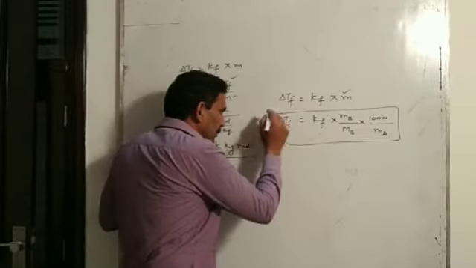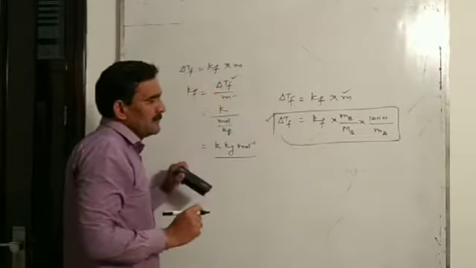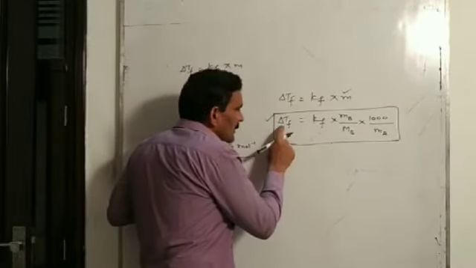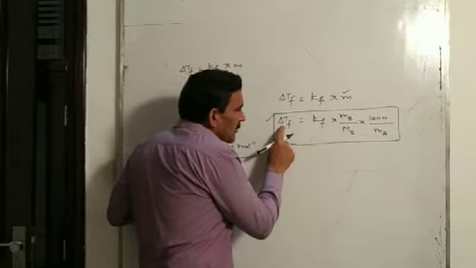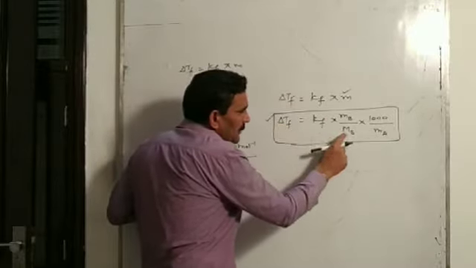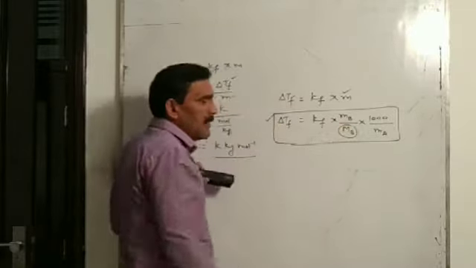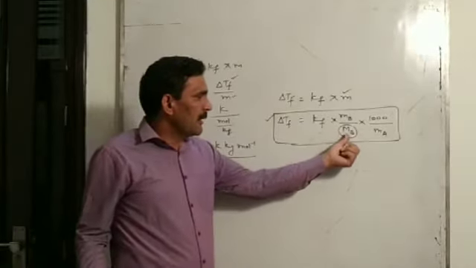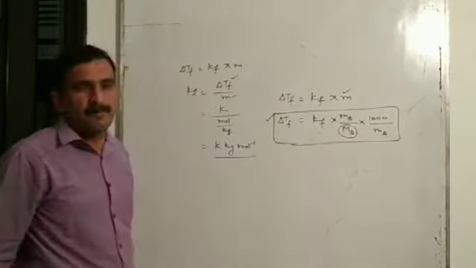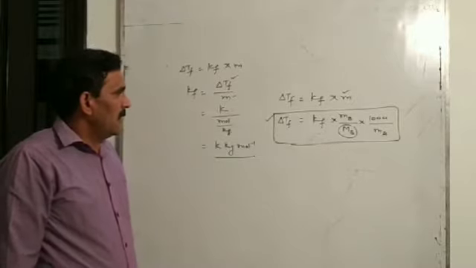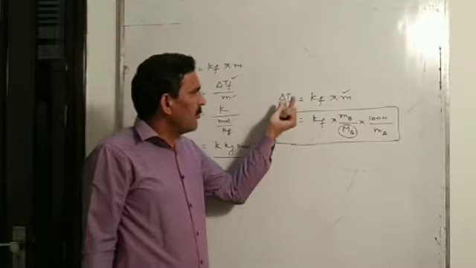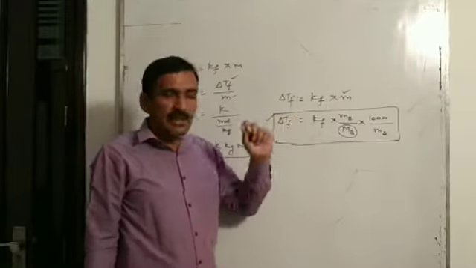And this depression in freezing point is a colligative property, and this colligative property can also be used to determine the molecular mass of a non-volatile solute present in the solution. One more thing, how we can say delta Tf or depression in freezing point is a colligative property?